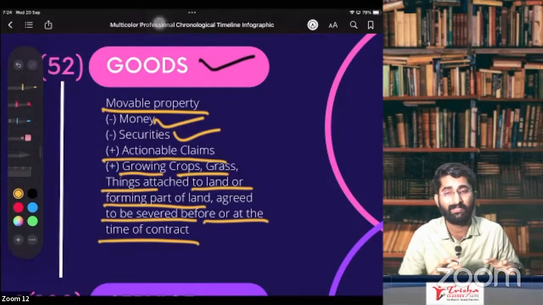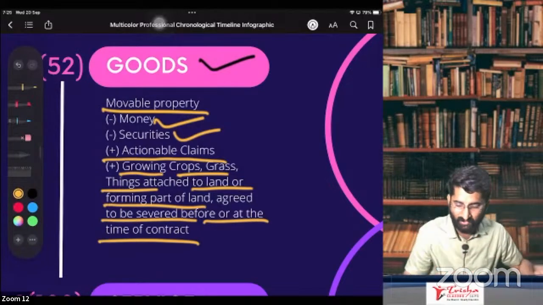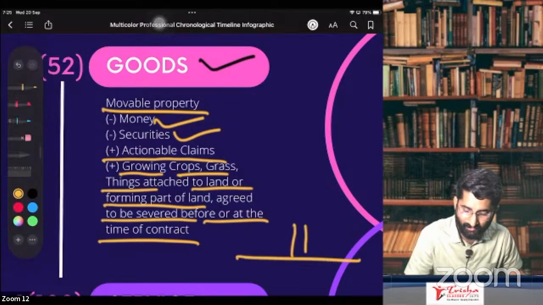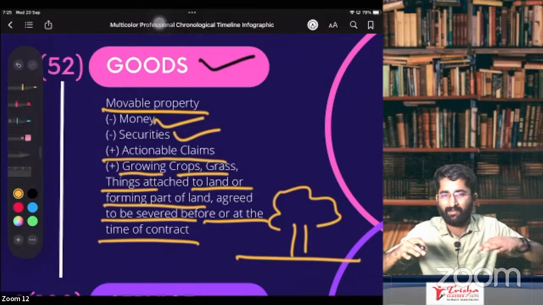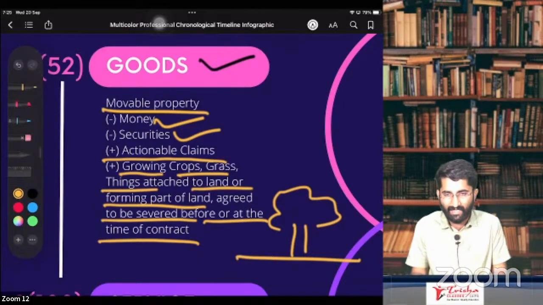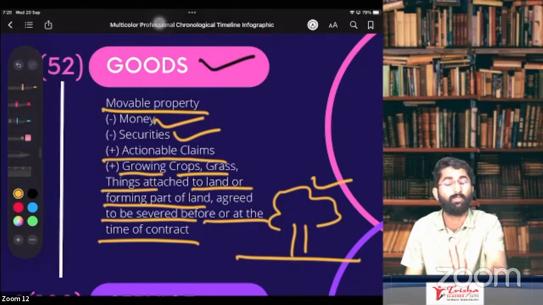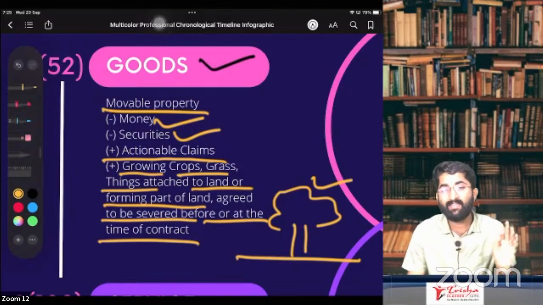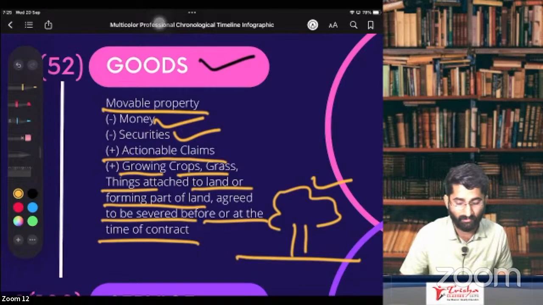Arey babre. So what is there? No. So I have a land. In that land, there is one mango tree. Now I am not agreeing to separate it from the land. I agree that I will sell you this land. I am agreeing to sell this land to you. I am not agreeing to separate this. Will it become goods? No. Only when you agree to separate it, only then it will become goods. So this is the definition of goods here.